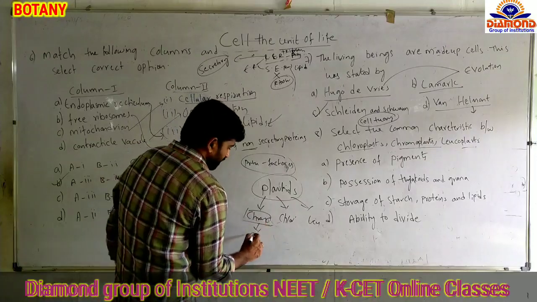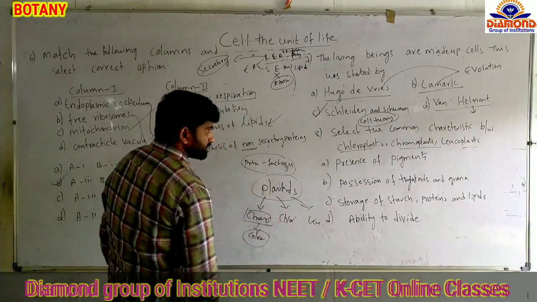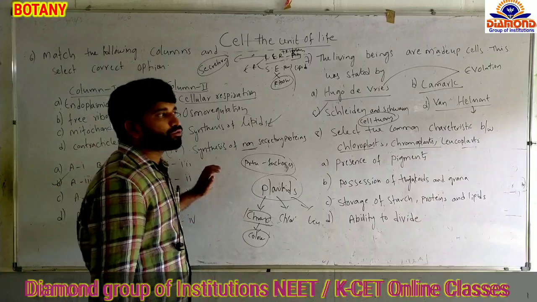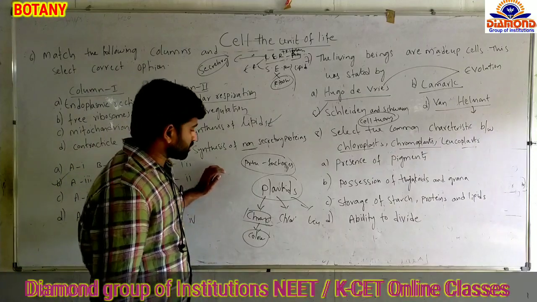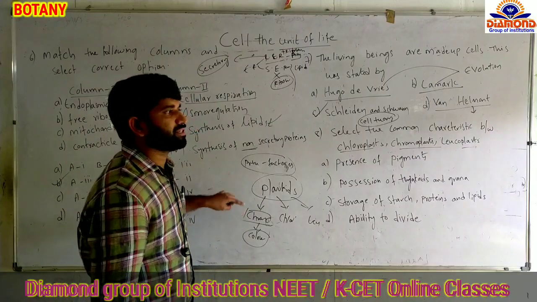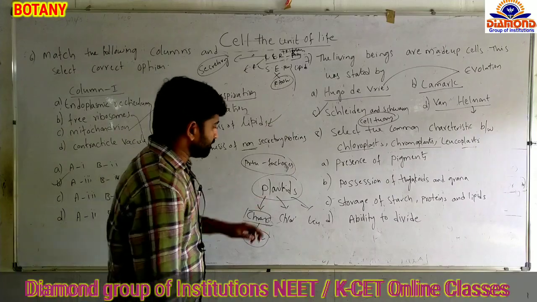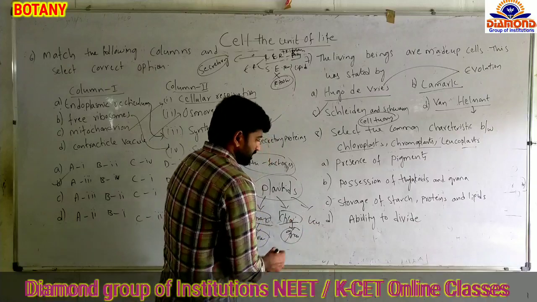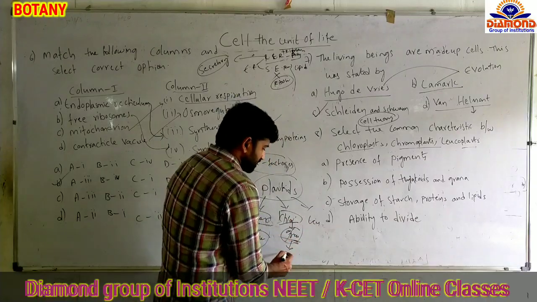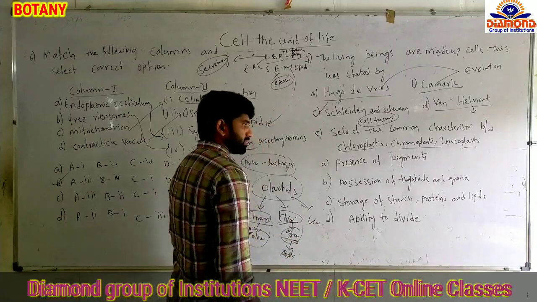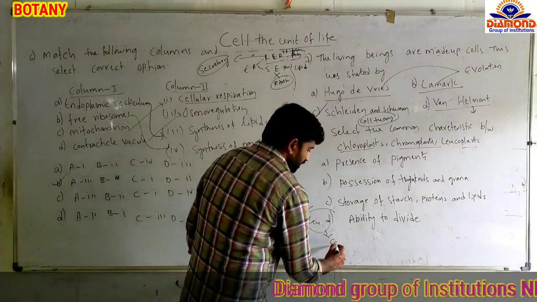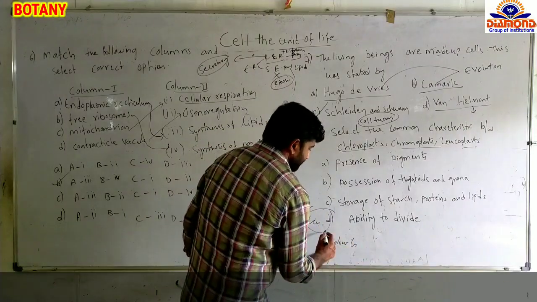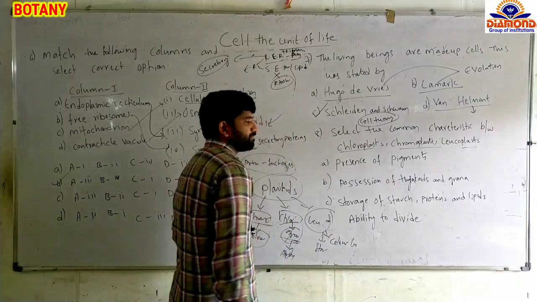Chromoplasts are the colored plastids we see in fruit walls, and chloroplasts are the green colored plastids. Chloroplasts are majorly involved in photosynthesis. Leucoplasts are the colorless plastids involved in the storage of food materials.